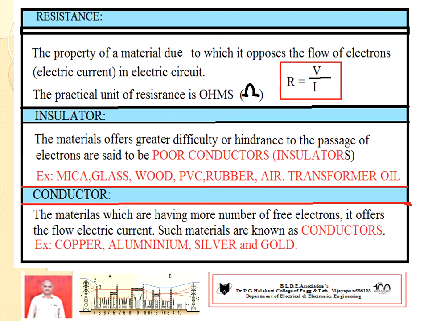Remember, sir. Next, the conductor. It is a material which has more free electrons, so it offers easy flow of electric current. Such materials are known as conductors. For example, copper, aluminium, silver and gold. Due to economic conditions, electrical machines use windings of copper and aluminium, and transmission and distribution lines use aluminium, which finds very good application. These are useful in cables also to transmit electrical power.